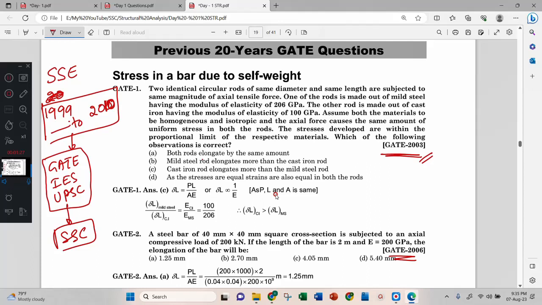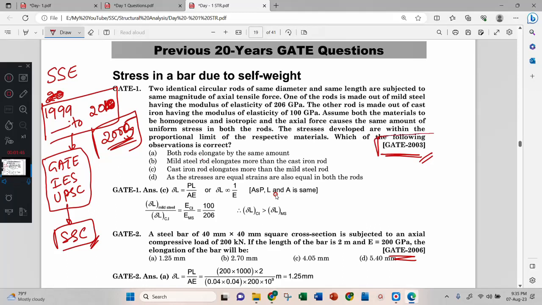The questions up to 2005 are very, very basic level. Therefore, you can consider them as diploma level questions.